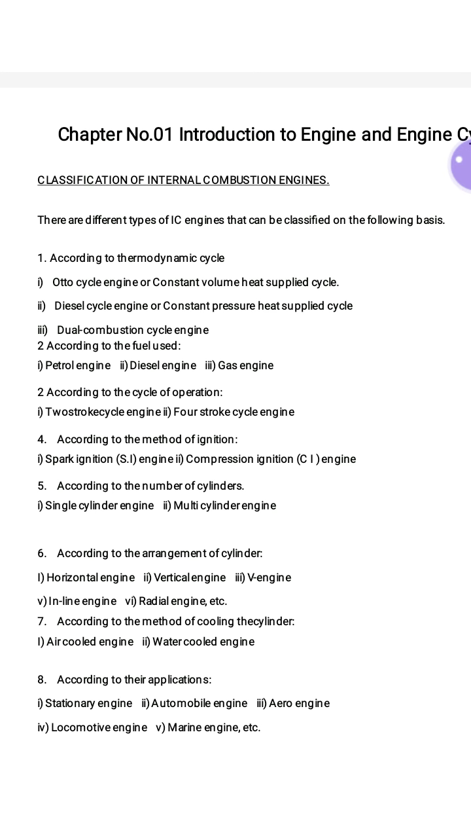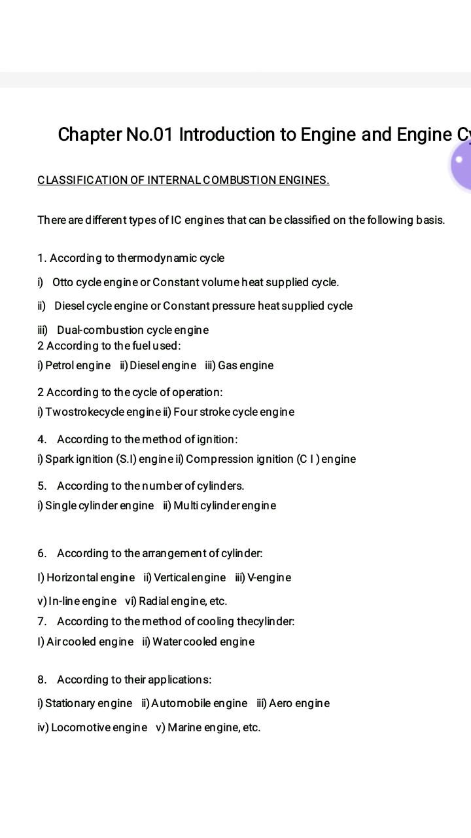Next is the V engine. If the arrangement of cylinders is like the letter V, then that engine is called a V engine. Next is the inline engine. In this, if the number of cylinders is more and these cylinders are parallel to each other, then it is called an inline engine. And next, radial engine. In a radial engine, if the cylinders are arranged radially, then that engine is called a radial engine.